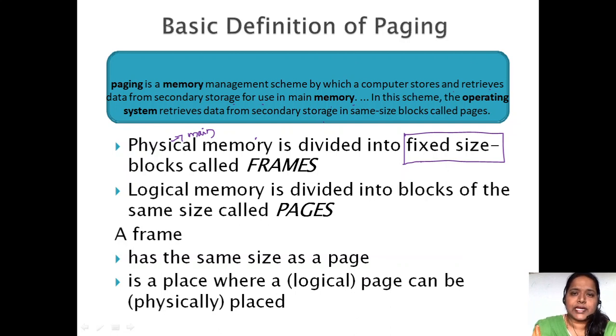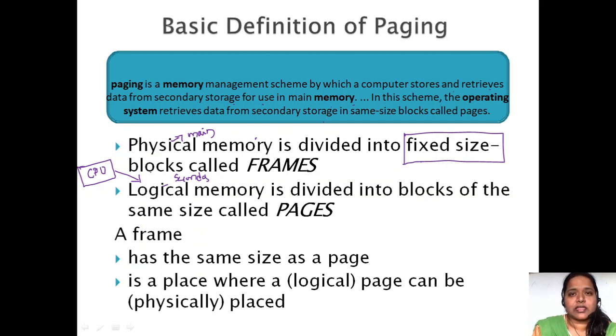The main memory is divided into fixed size blocks. The fixed size is very important. Fixed size blocks called frames. And logical memory is nothing but the secondary memory. Do remember that the CPU always generates a logical address only, but not the absolute address. Fine. CPU generates a logical address.